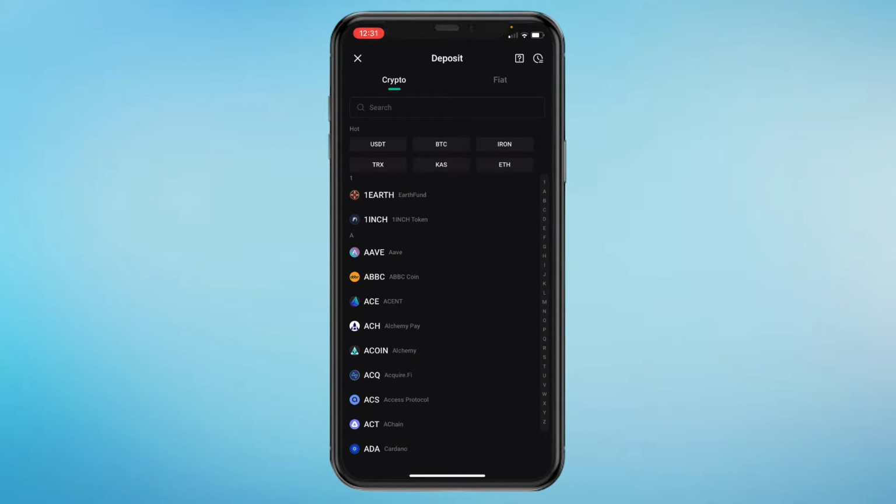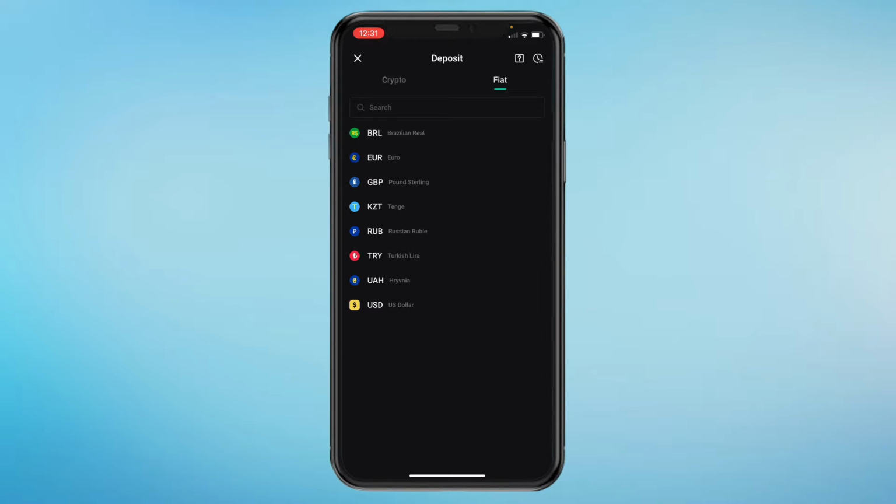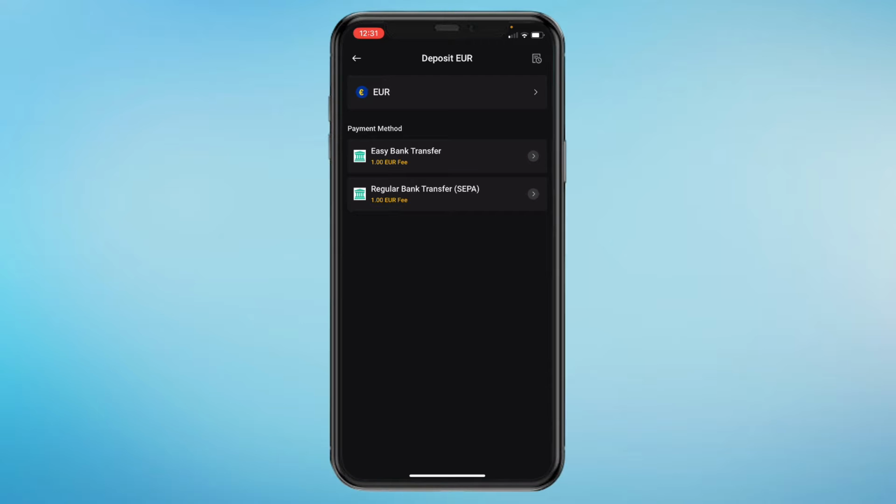And then in the top you can see either crypto or fiat. So if you want to deposit your euros or dollars, just click on fiat. Right here you can choose your currency, so let's say you want to deposit euros. Then right here you can choose a payment method, so either easy bank transfer or regular bank transfer. Both have a €1 fee. So let's say you want to use easy bank transfer, just click on it.